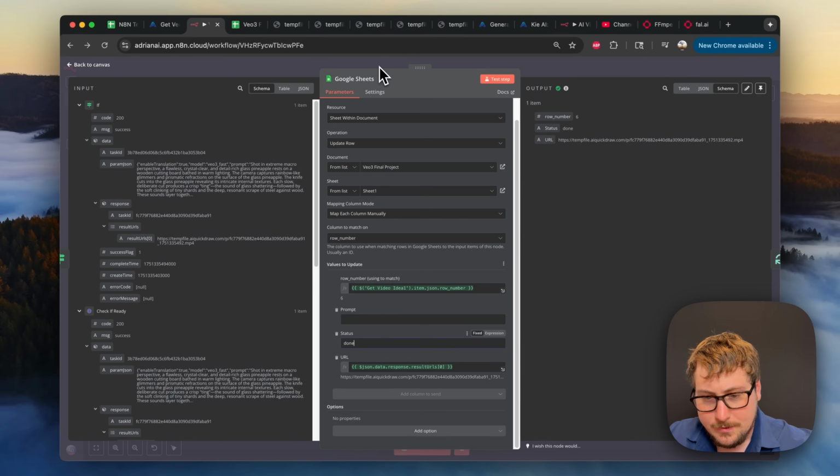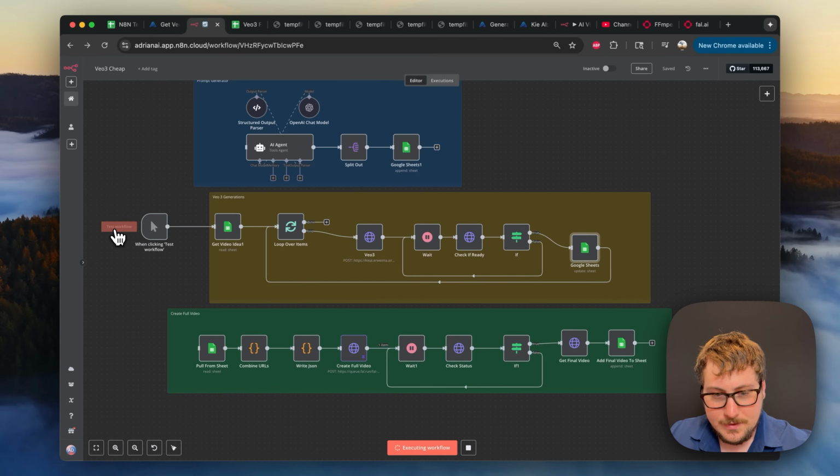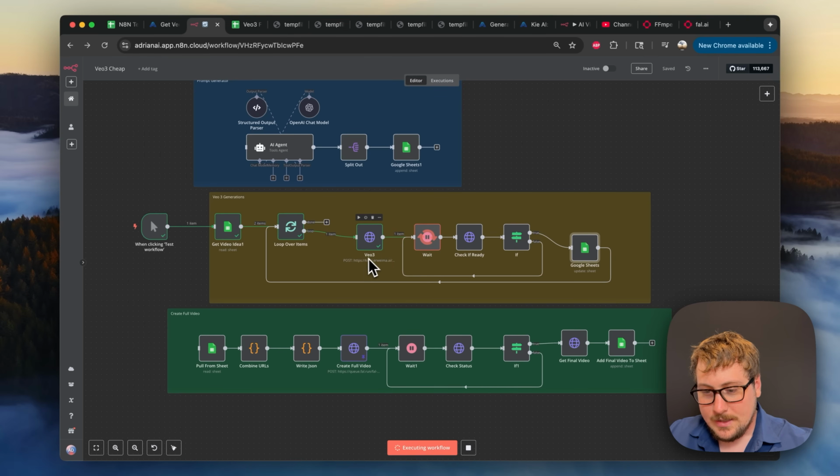So yeah, it's going to enter this in, and then it'll loop over to the next item, go through the entire process, and then when it's done, it will eventually connect it to the next module, which is creating the full video. But I'm just going to hit test workflow right here, and as you can see, we got 2 items, and currently it's processing the first video. In a few minutes that will be done, and then I'll do the second video, and then I'll pause and fast forward to when all the videos are done.